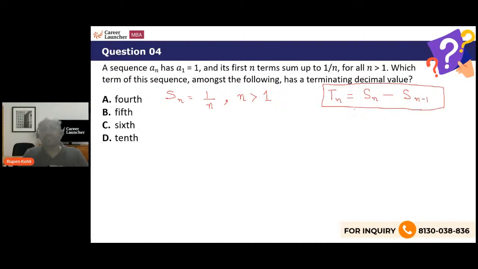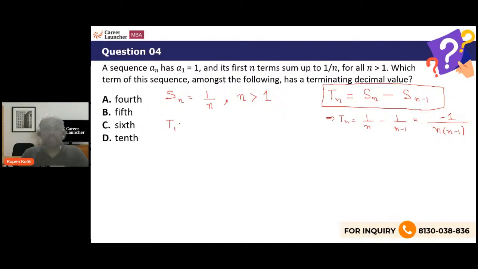So Sn is 1 over n. So Tn in this case becomes how much? 1 over n minus 1 over n minus 1, isn't it? So this becomes n into n minus 1 as the LCM, and n minus 1 minus n. So minus 1 is there in the numerator. So the terms are negative. Except the first term, which is 1, all the subsequent terms are negative in value.